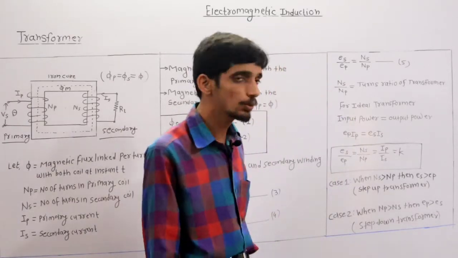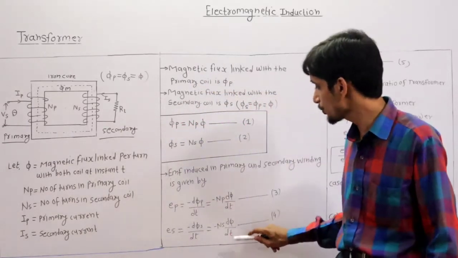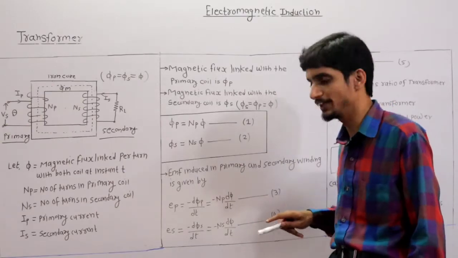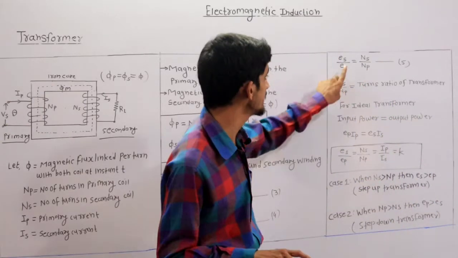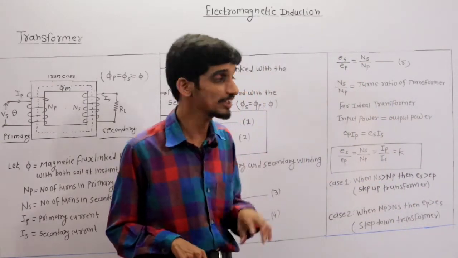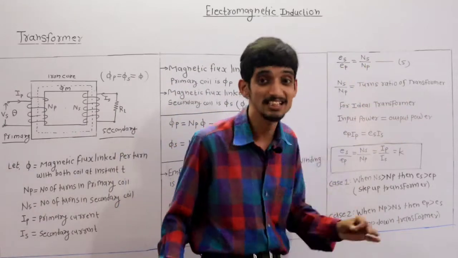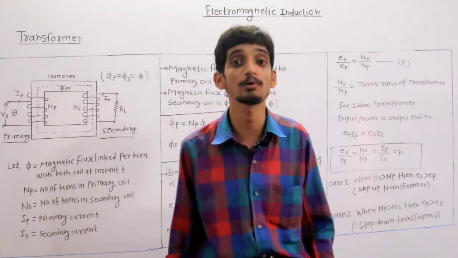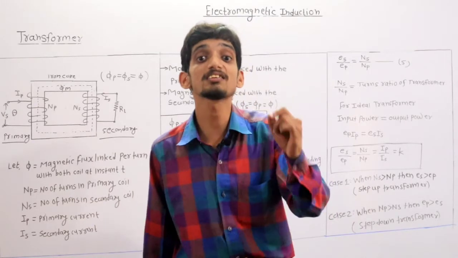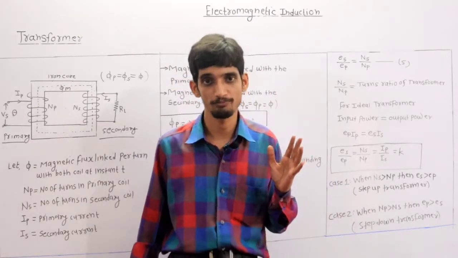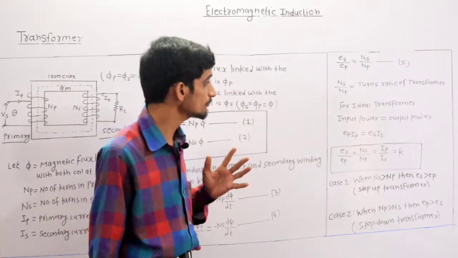Okay, so if I take the ratio of these two, what am I getting here? ES by EP is equal to Ns by Np, where Ns upon Np is called the turns ratio of transformer. This is called what? Turns ratio of transformer, Ns upon Np.